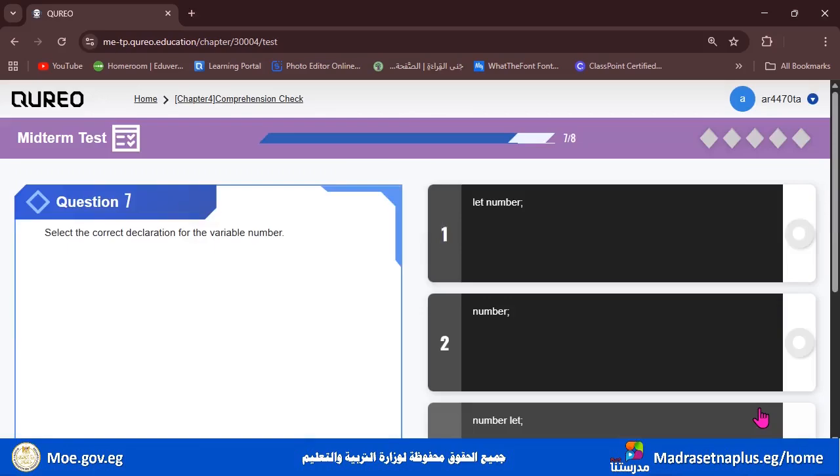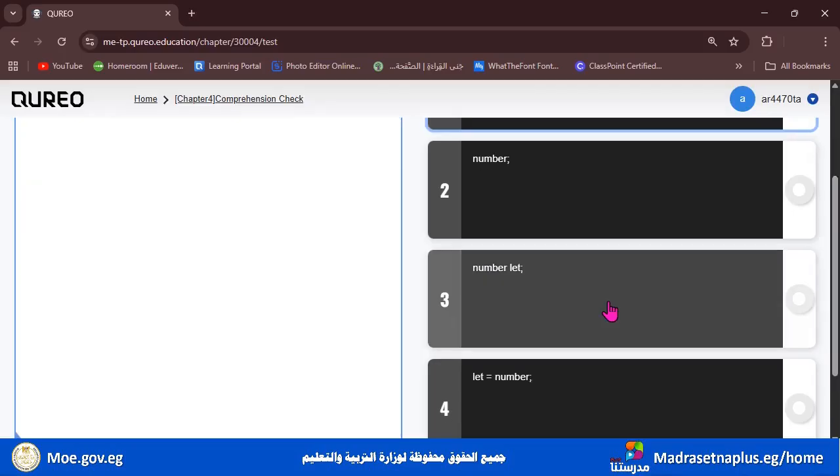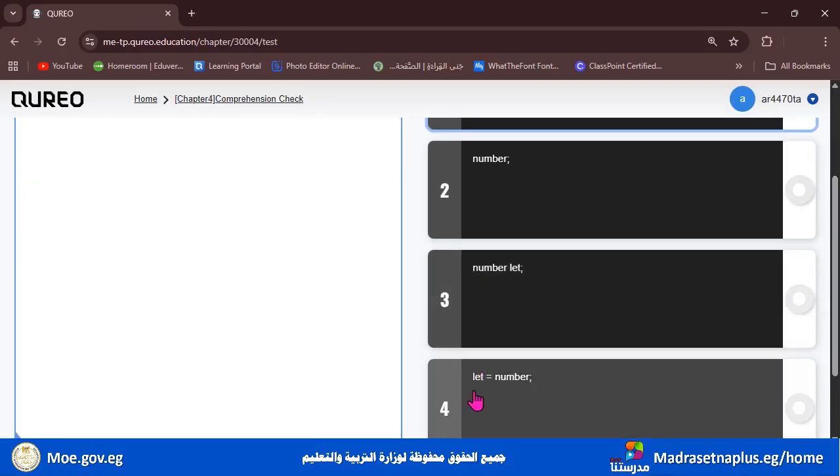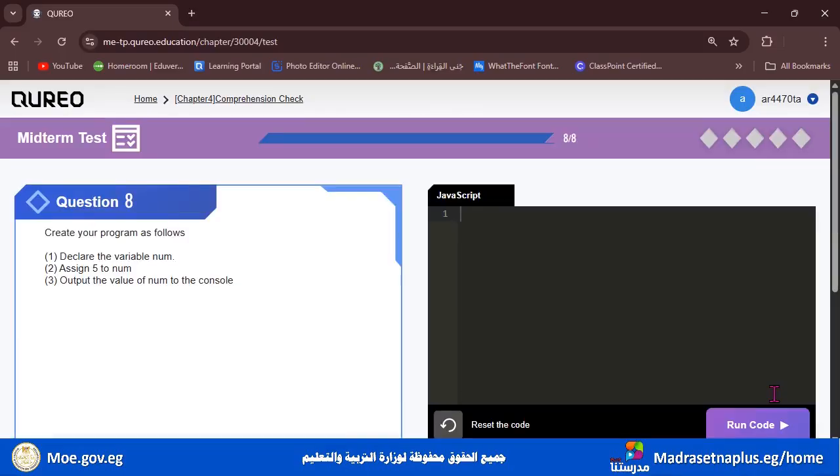And the 7th question says, select the correct declaration for the variable number. So to declare a variable, we have to write let, a number, and a semicolon, of course. So it looks correct. A number without let, not correct. Number let, no, it's not correct. Let equal number, and this is not correct too. So it's let number directly. And click next. And to the 8th question, the final one.